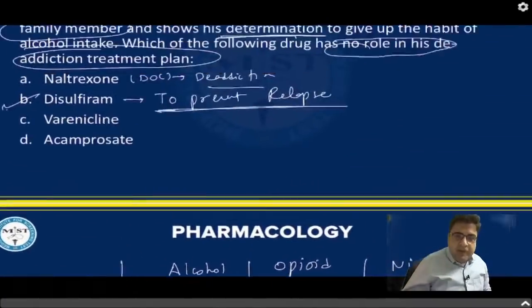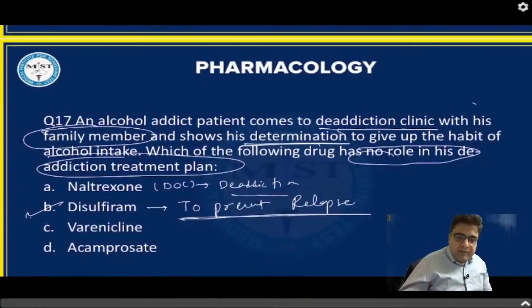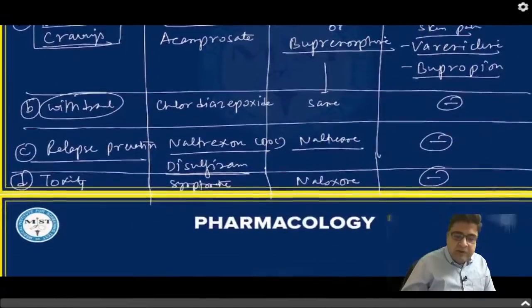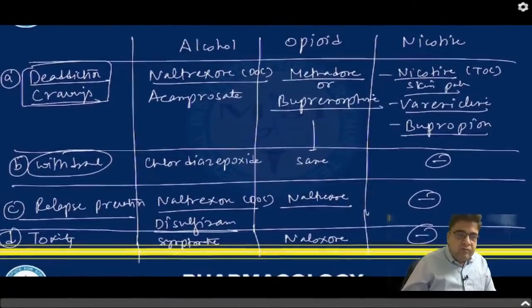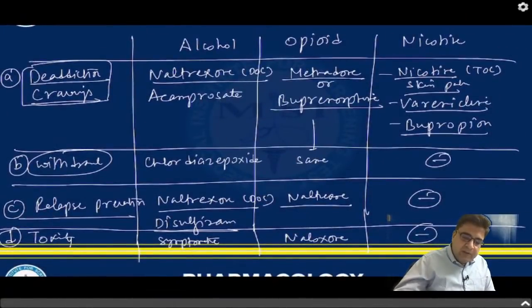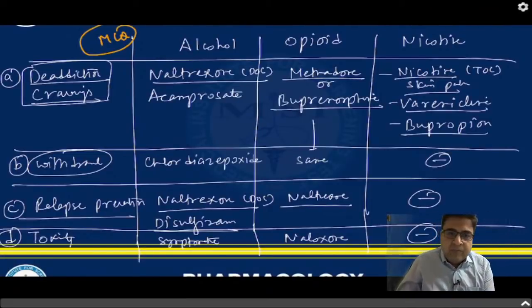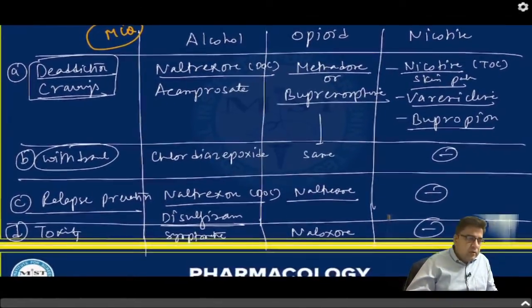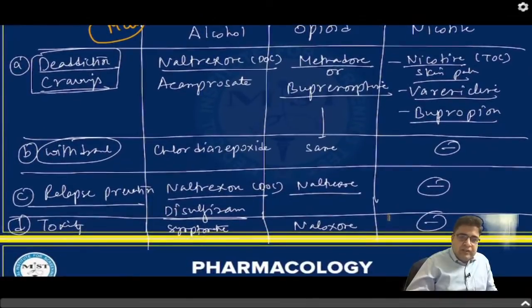This question is actually partially correct, so do not concentrate on this question, because when I framed it, there was something else going on in my mind. For timing, just leave the question and concentrate on this table. This table is important for your exam. One MCQ is confirmed from this table. They will definitely ask you the drugs which are given for de-addiction, so just remember this table. And there are some variations which we have discussed during our lecture.